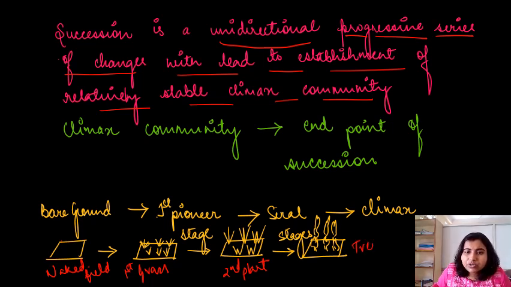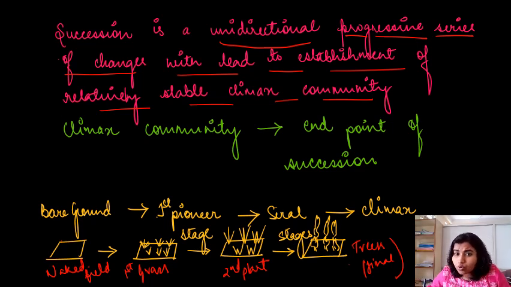You can say these are trees. These are the final plants, the last end point. This is the final plants which are occupying this area. Nobody can replace the trees, right? So this unidirectional change, we call it what? We call it succession. Clear everyone what is succession?